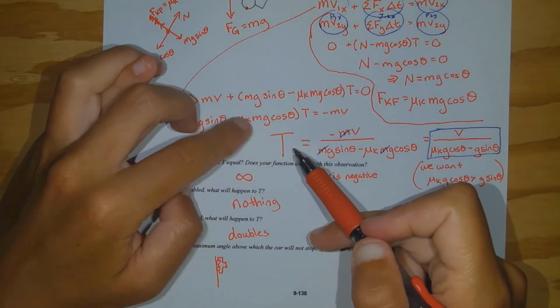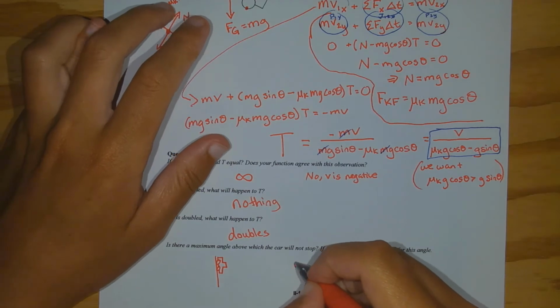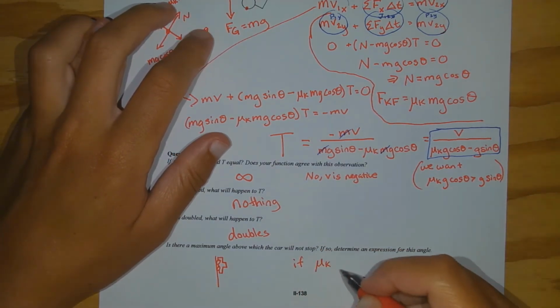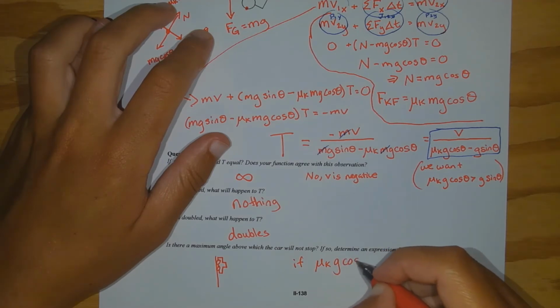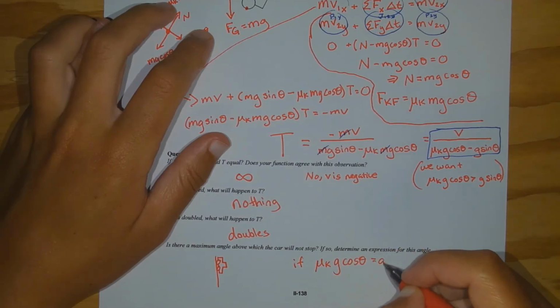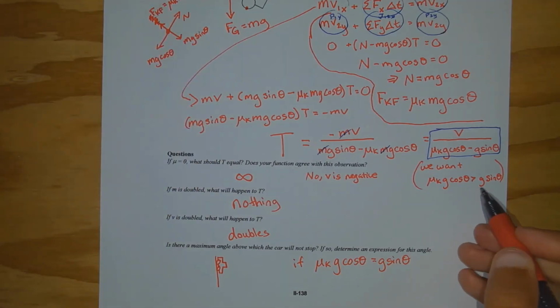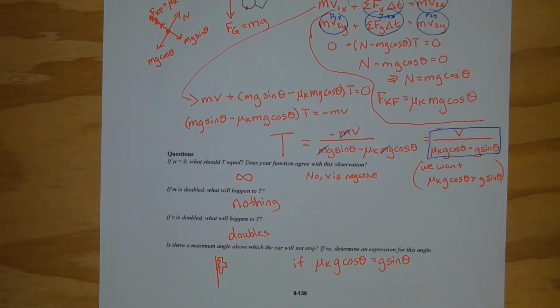That means you can't stop if you get an infinite time. So if mu k g cosine theta is equal to g sine theta, that means mu k g cosine theta is not greater than g sine theta, which we said is what we wanted here. So if this is true, that's when t goes to infinity.